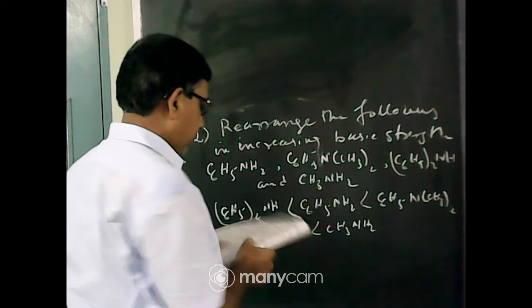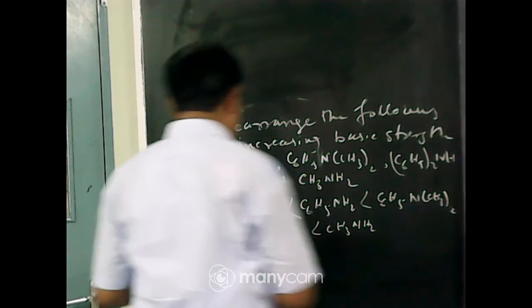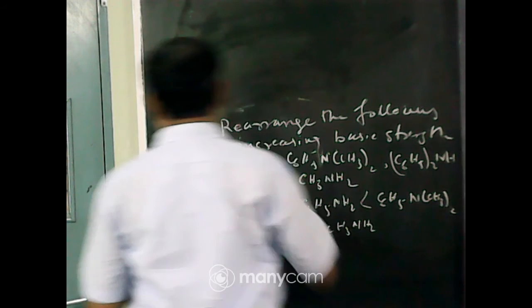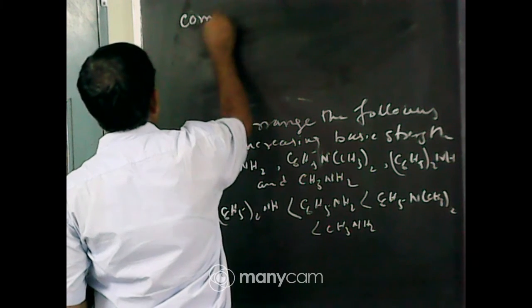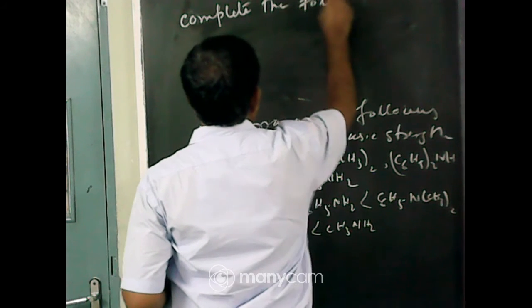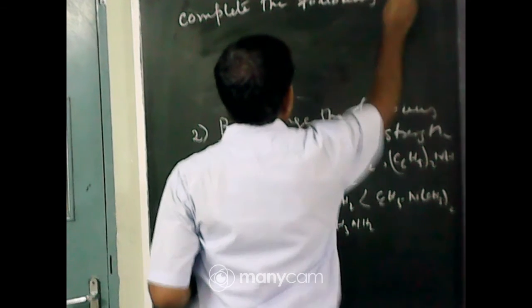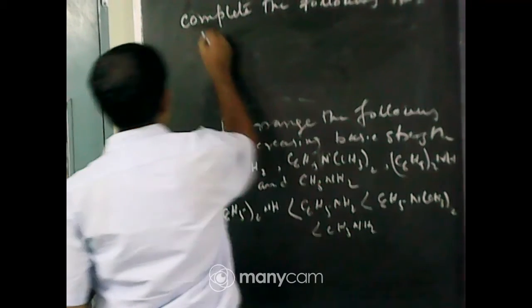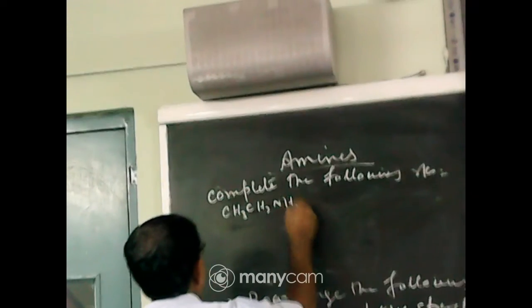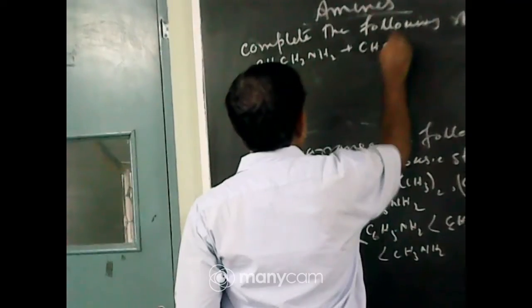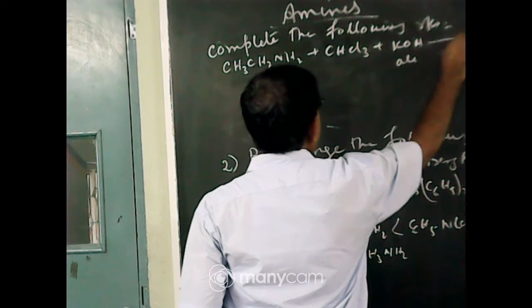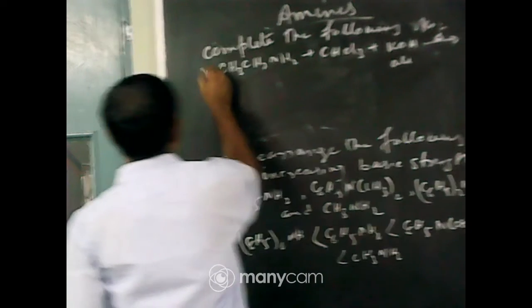Now next question. Complete the following reaction. Number 1: CH3CH2NH2 plus CHCl3 plus alcoholic KOH, heat.